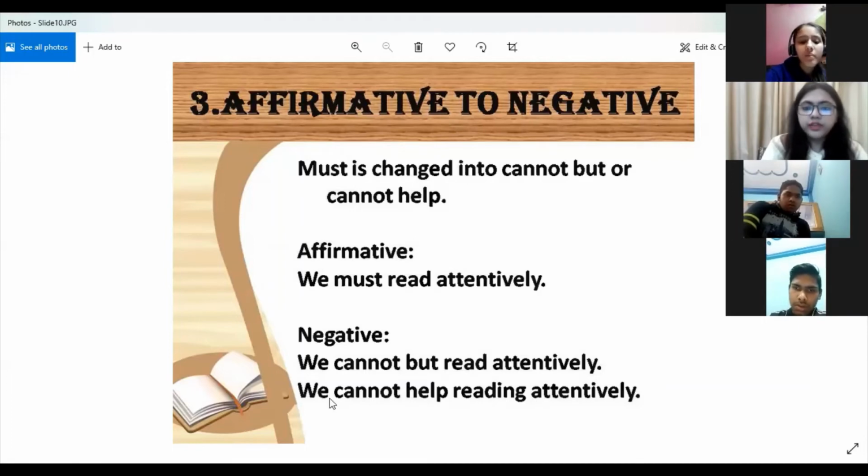So this is the structure. When you write cannot but, then you have to write the verb as it is. But when you write cannot help, then you have to write the ing form of the verb. Okay.